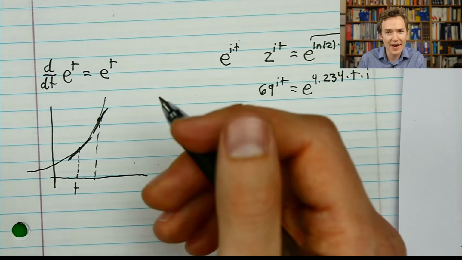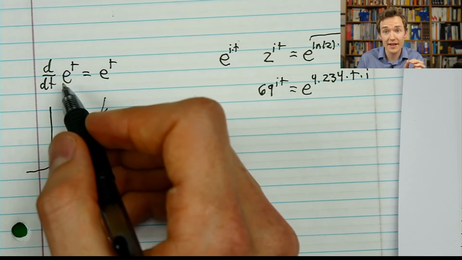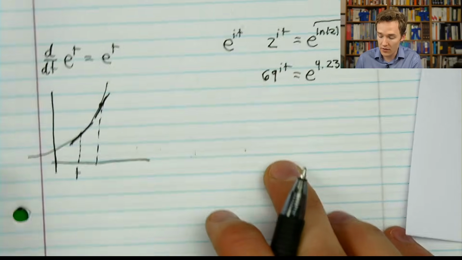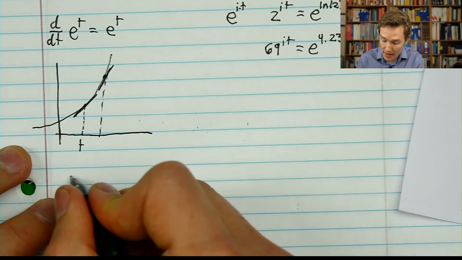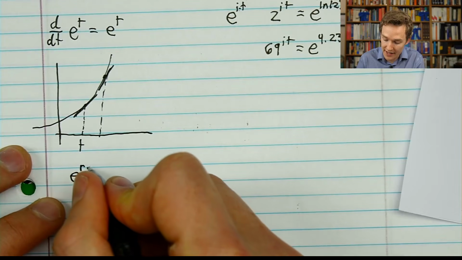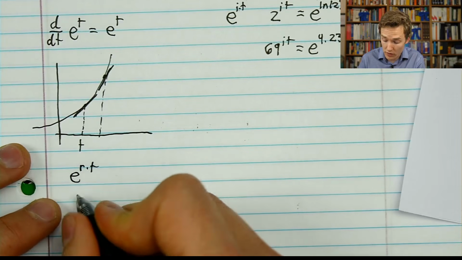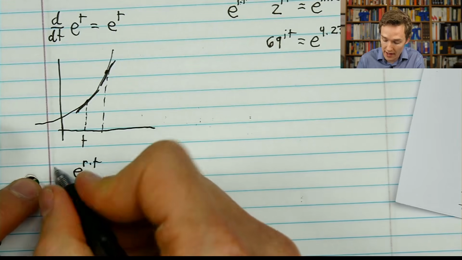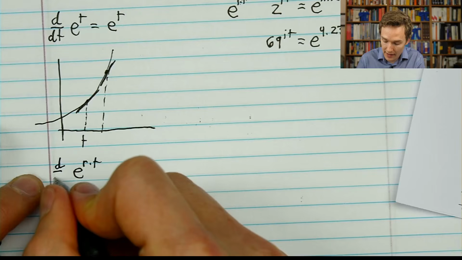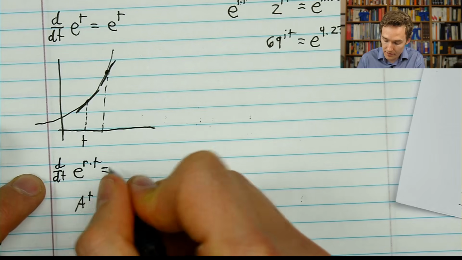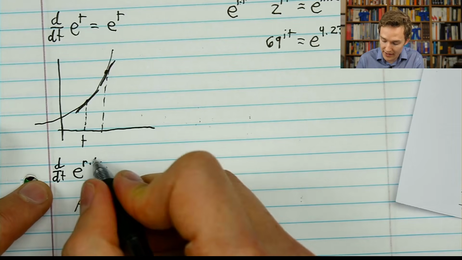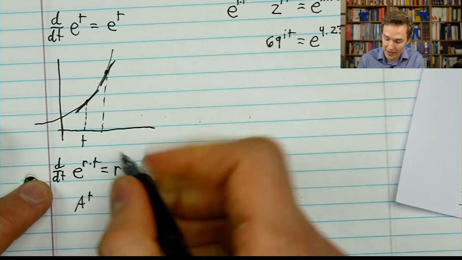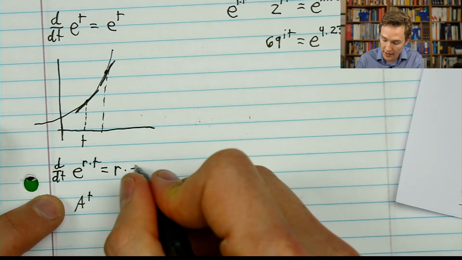But that's actually true of any exponential. What makes e special is that they're exactly the same. It's not just that they grow in proportion with each other. So if we were to write a family of exponential curves as e to the r times t, as opposed to writing it as a to the power t, and thinking of changing that value a, the value in doing that is that taking the derivative by the chain rule, we take the derivative of the inside, which looks like r, and we multiply by the derivative of the outside, which is e to the rt.